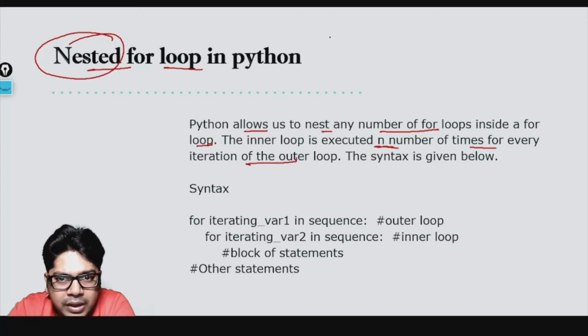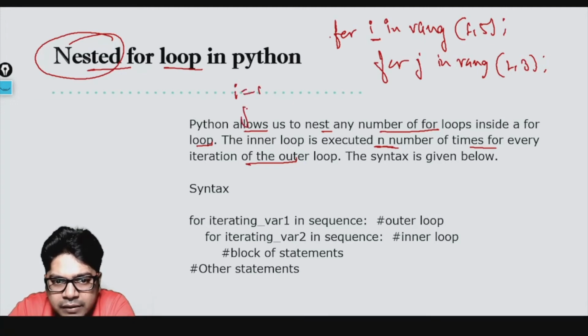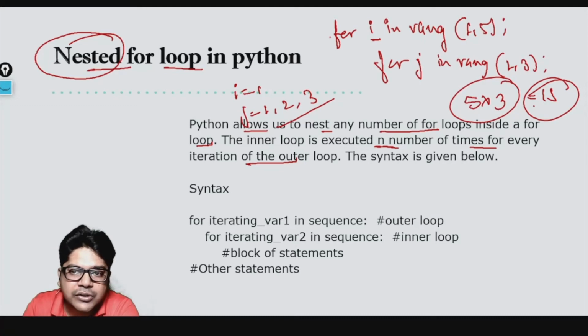Okay, so let's suppose for the outer loop I have for I in range 1 comma 5. Okay, and then inside I have for j in range 1 comma 3. So for one value of I, I equal to 1, j will become 1, and then it will become 2, and then it will become 3, like that. So for each time, in total it will run 5 into 3 times, which is 15 times. This is how many times the loop will actually run. Okay, so the syntax is given below.